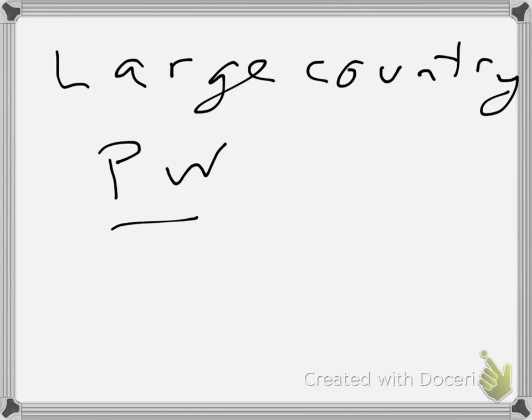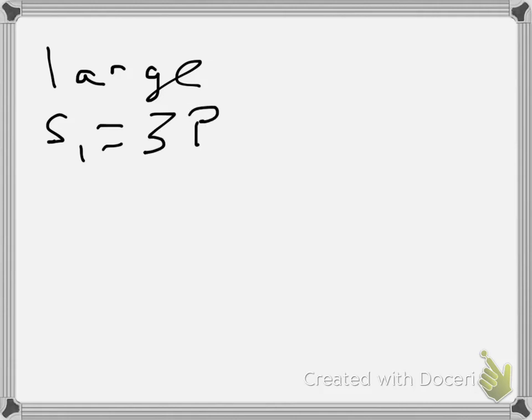The problem you had was that the large country had supply equal to 3P plus 2, and demand equal to 50 minus 3P.